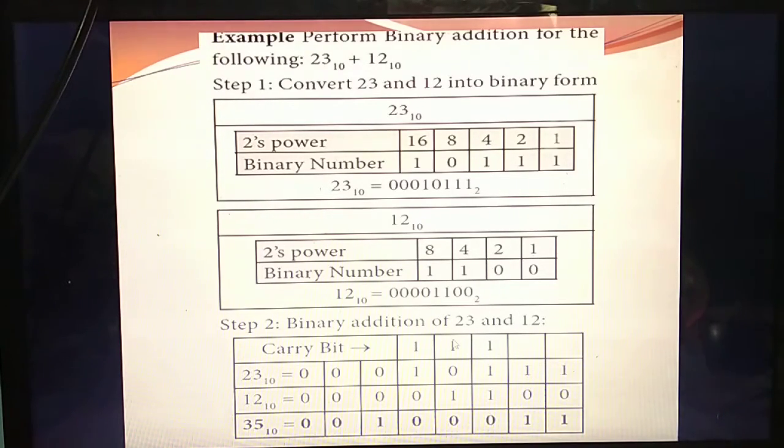Okay. Now you are going to add these 2 numbers. What are the number you should add? 23 and 12. So you should write like this. Okay. 23. What's the value of 23 now? 0, 0, 0, 1, 0, 1, 1, 1. That value you are writing here. Next 12. So the value of 12 you are writing. This 8-bit format only you should write here. Okay. Then add it. Listen.